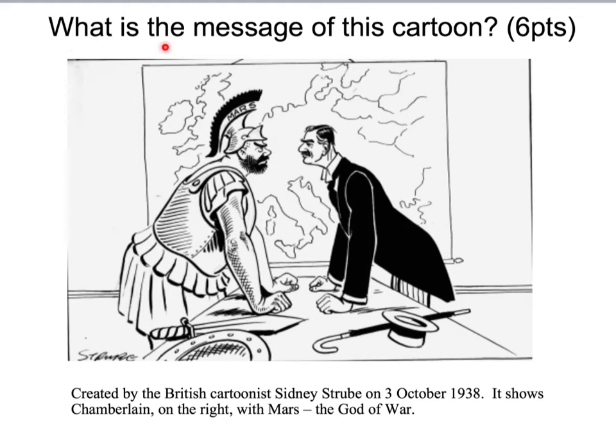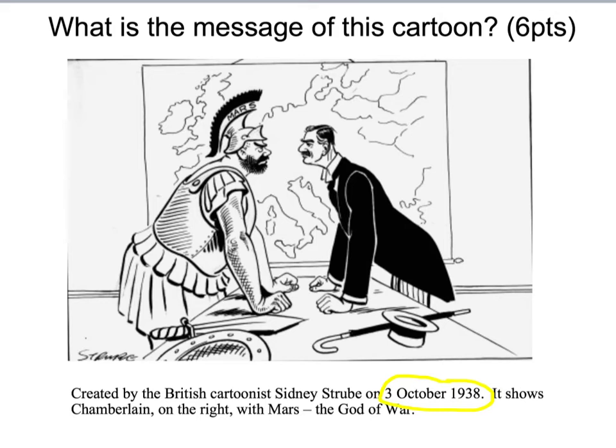So let's have a look at the overall message of the cartoon. When we look at the entirety of it, it's clear that it's actually quite positive about Chamberlain. The time period is really important for understanding the overall message. It's important because it's when Chamberlain had returned from the Munich Agreement in Germany, stating that he had prevented a world war by allowing Hitler to have the Sudetenland, that part of Czechoslovakia. He stepped off the plane and was greeted by hundreds of people, and people were cheering and whistling and celebrating the fact that he had achieved the so-called peace in our time.